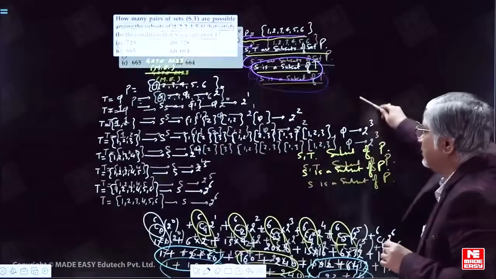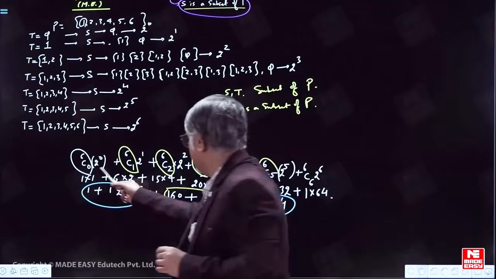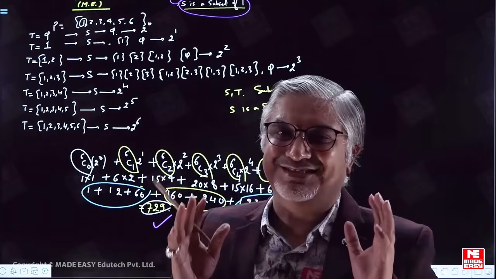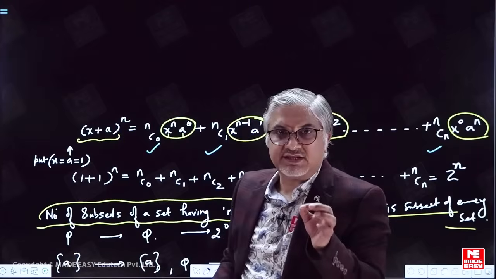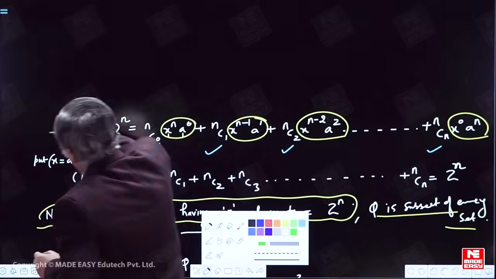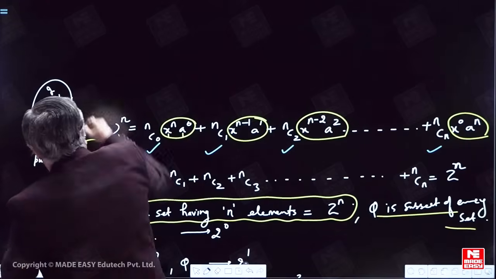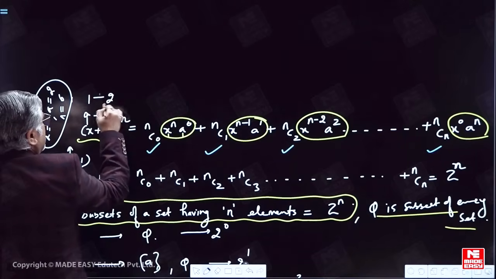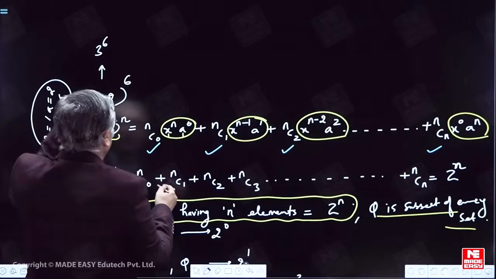The value I have got here at the end is 729. Let's generalize this formula and see how beautiful it appears when we look at a really simple thing. In this binomial expansion, hold on for a minute and let me put x equal to 1, a equal to 2 and n equal to 6. This will become 3 power 6, which is equal to 729.